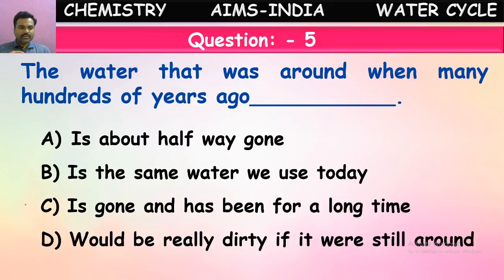And the next option is would be really dirty if it were still around. If that same water were being used now, it would be very dirty, they are telling. So what is the correct option for this? It is a little analytical question, so try to think properly and answer.